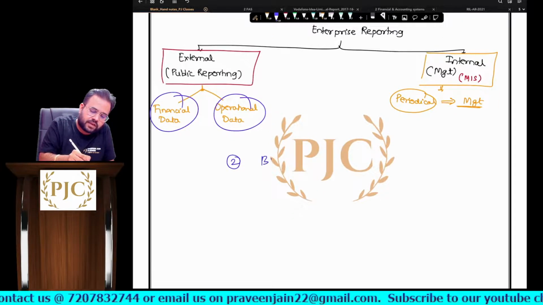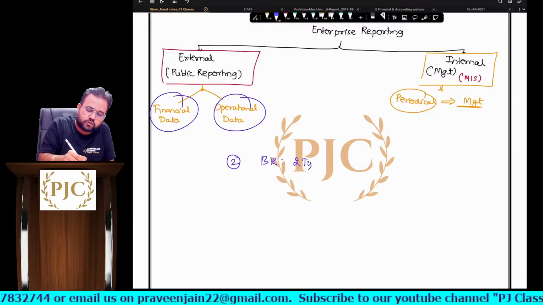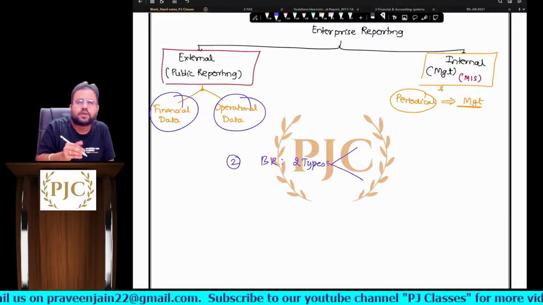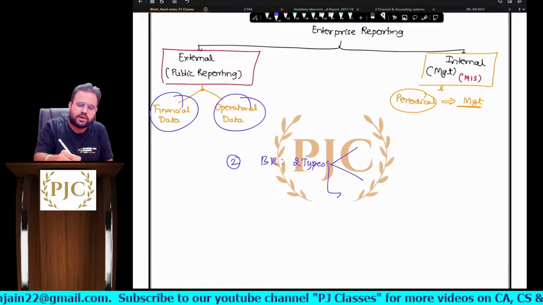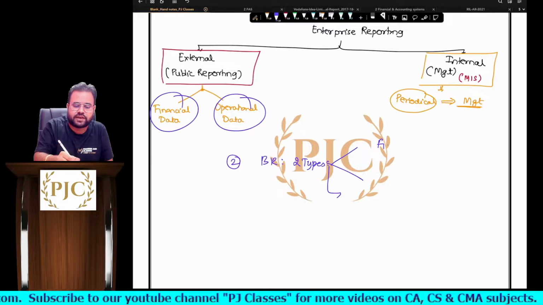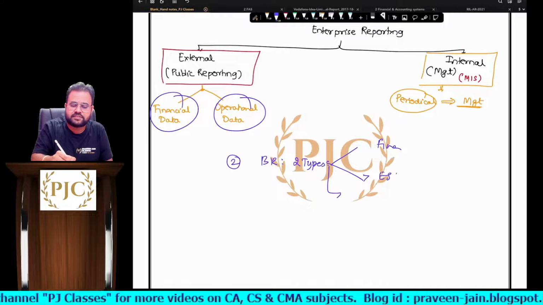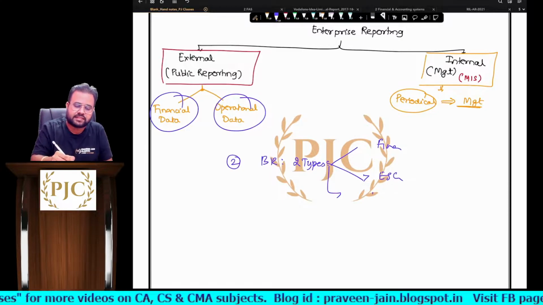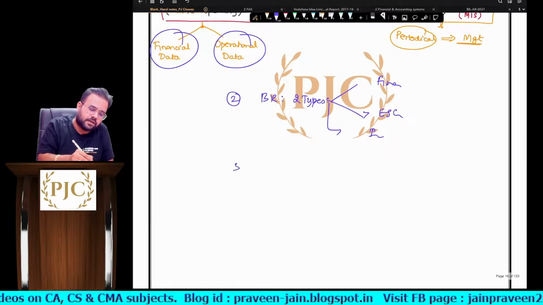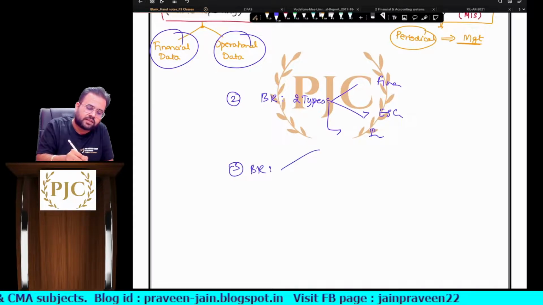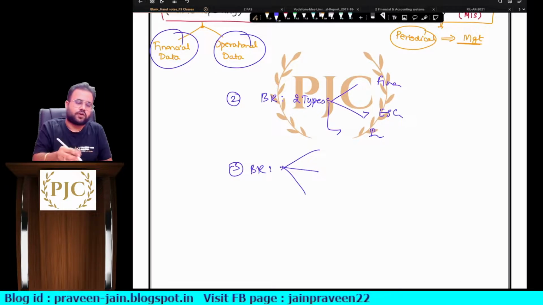Sir, business reporting can be of two types. So what are those two types of reporting? One or three types, sir. One is reporting with respect to financial regulatory requirements, sir. Second is with respect to ESG, environmental, social and governance, and third is integrated, sir. Third, sir, in business reporting, what are the things we are going to provide? Three things we are going to provide, sir.